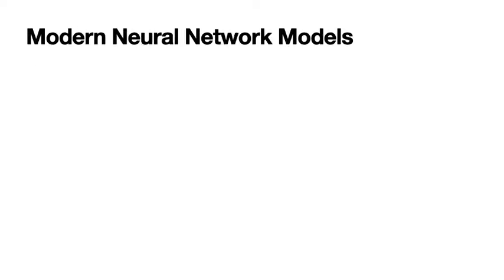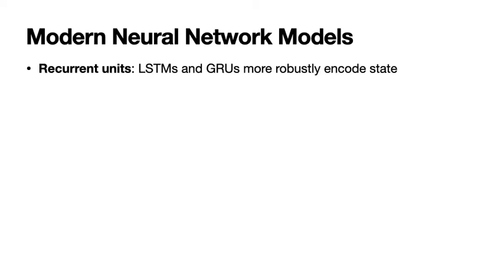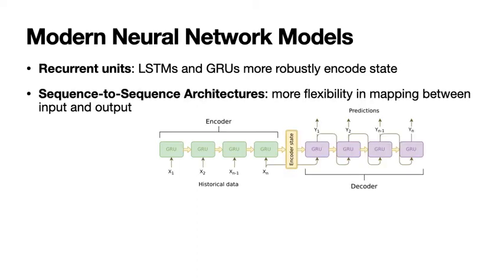Since then, significant advances have been made in neural network architectures that may impact their ability to perform this task. First, new types of recurrent units, like LSTMs and GRUs, more robustly encode past state. Second, sequence-to-sequence architectures have been devised using distinct encoder and decoder networks, thereby allowing more flexible mappings between input and output.